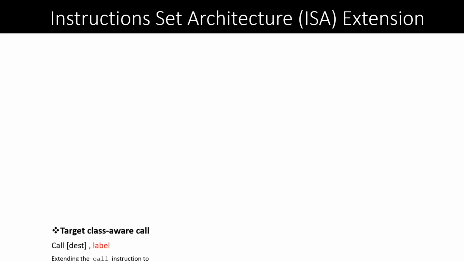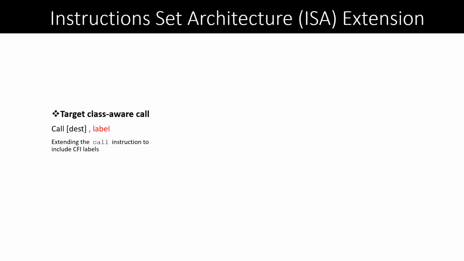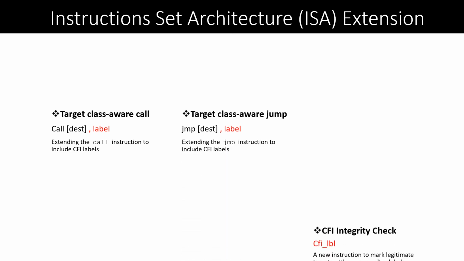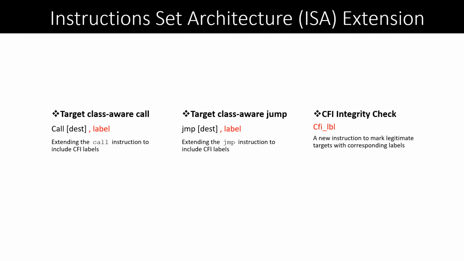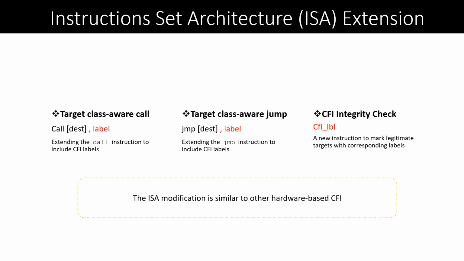So basically, we need to include the CFI label in the indirect call and jump instructions. Also, we need a new instruction to mark the valid target for each indirect branch. I should also mention that Intel and ARM already have a very similar extension for regular hardware CFI. The CFG computation is also similar to other CFI approaches.